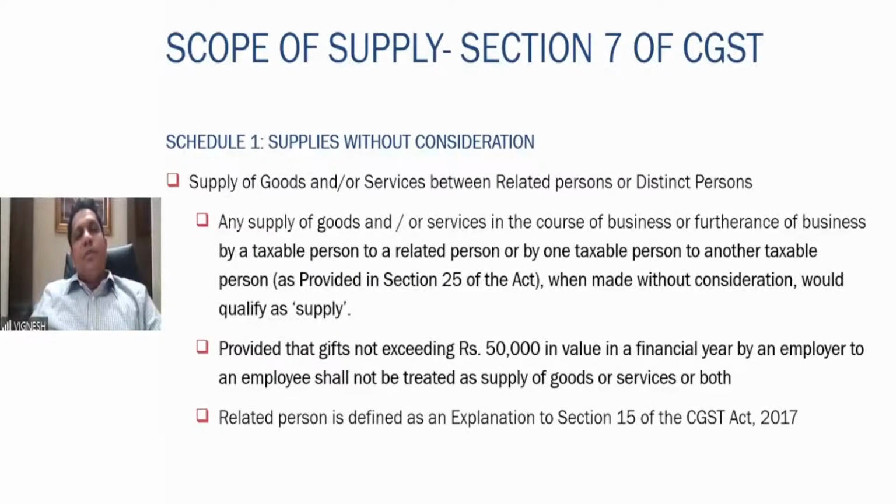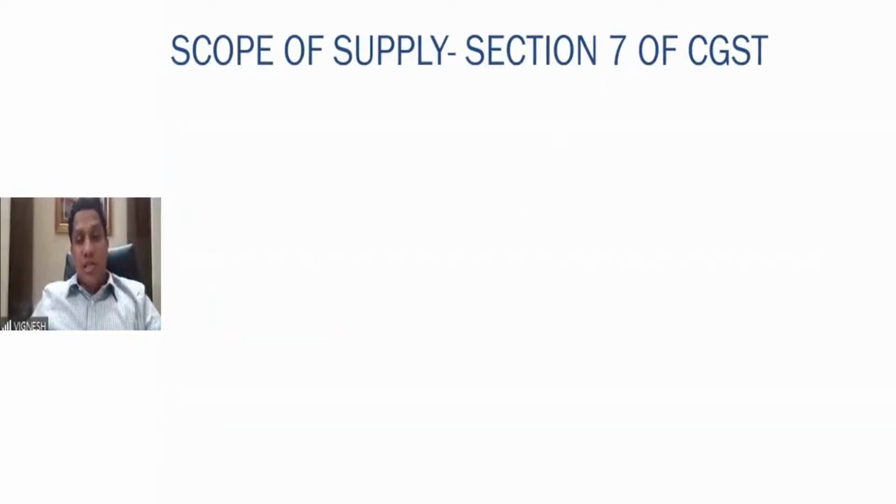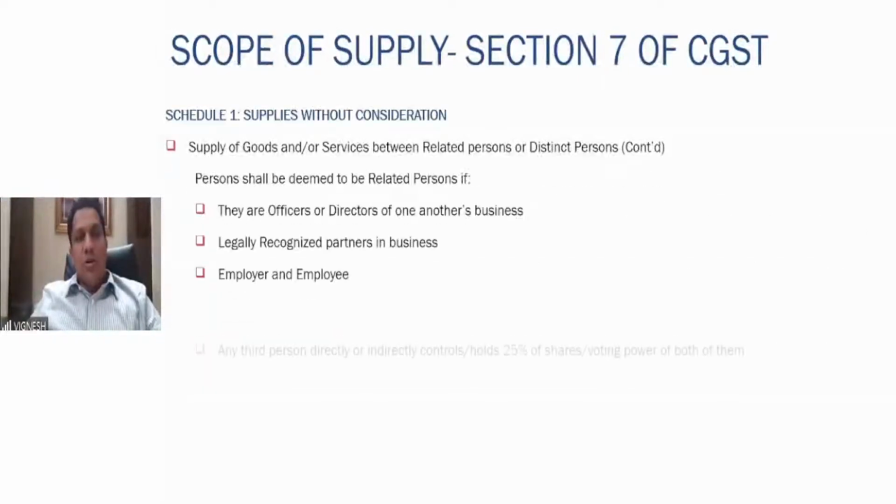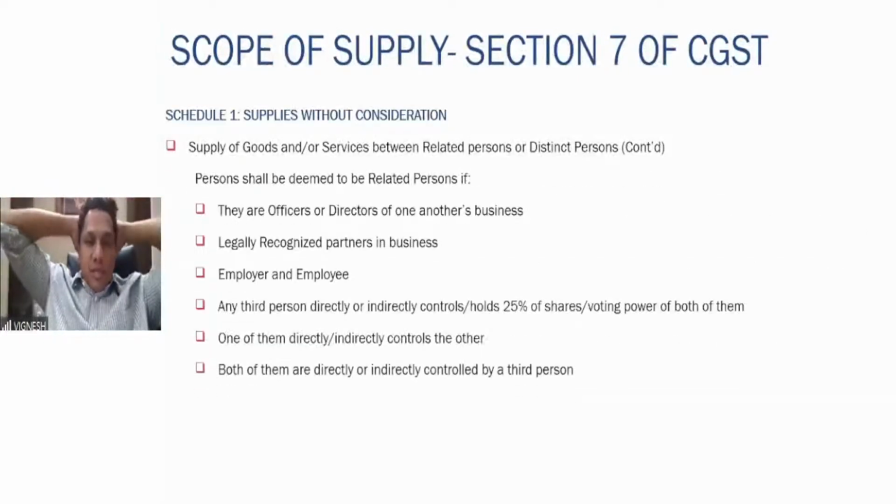Related person is defined in the explanation to section 15 of the CGST Act. Section 15 covers value of supply. Why is related person there in value of supply? Because in case of no consideration, how to determine the value of supply? The rules are given. So related person is defined in the explanation to section 15 of the CGST Act. So who all shall be related persons?